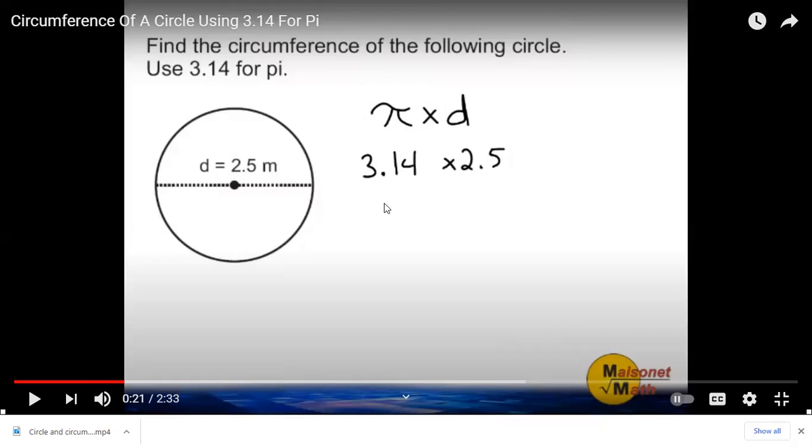Is it a standard ratio or a variable? It's a standard ratio, which means every time we have the same value. It can't change. It's a standard value, which is 22 over 7 or 3.14.